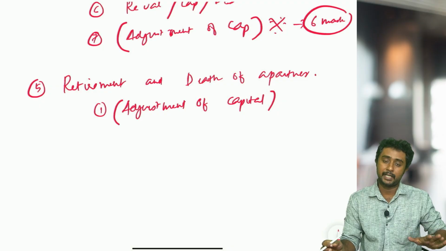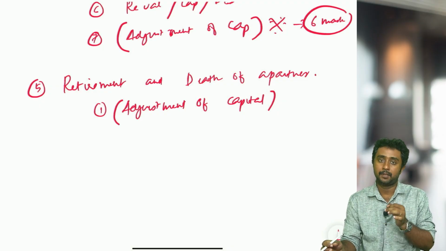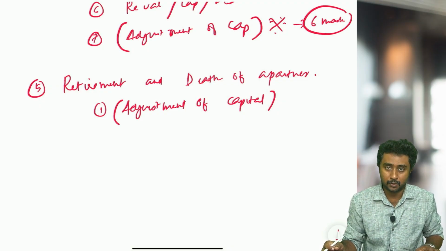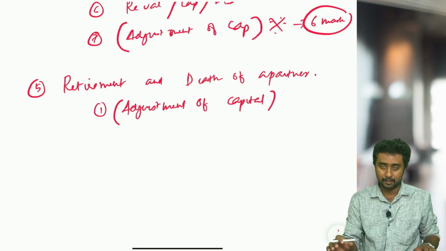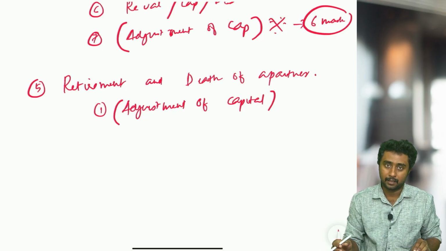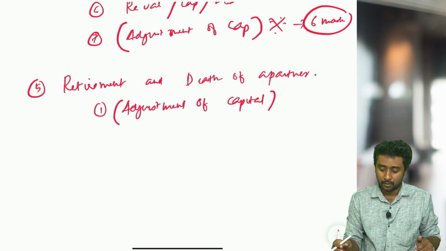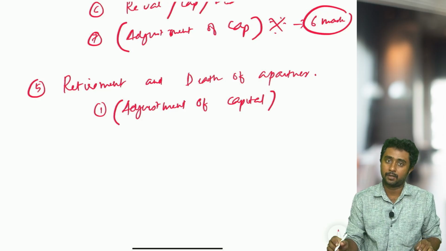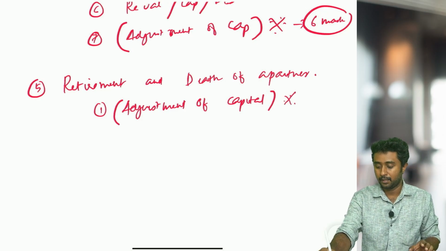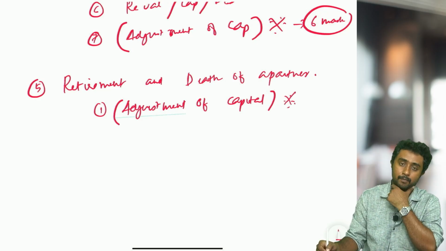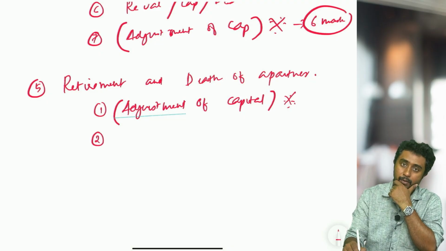There are 5 different types of adjustment of capital here in this chapter. Please do ensure that you have studied or learned all these methods thoroughly before you go for board exams. So adjustment of capital is very important in these 2 chapters. Then the next important topic is